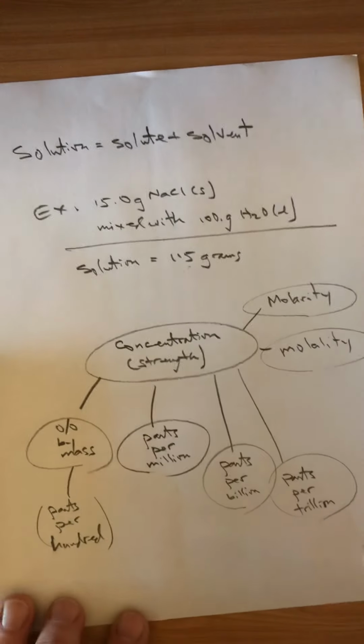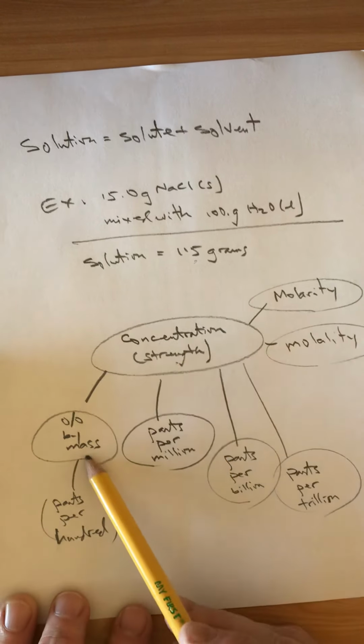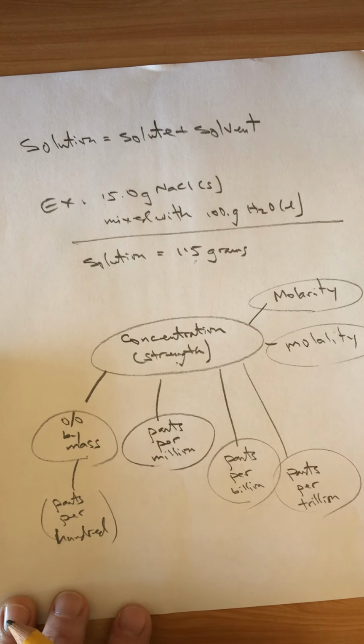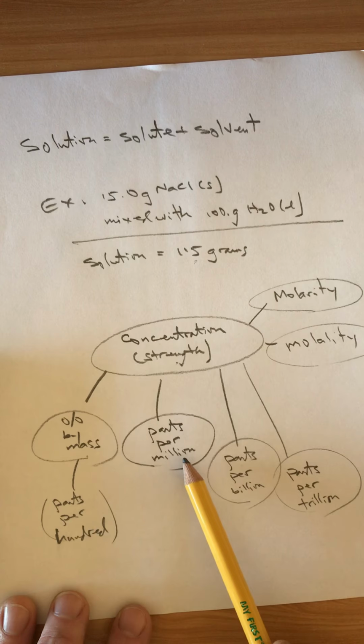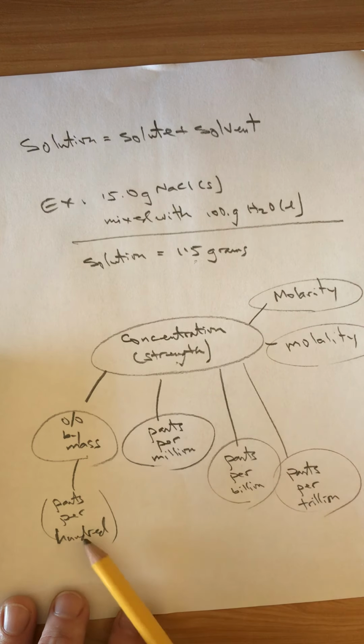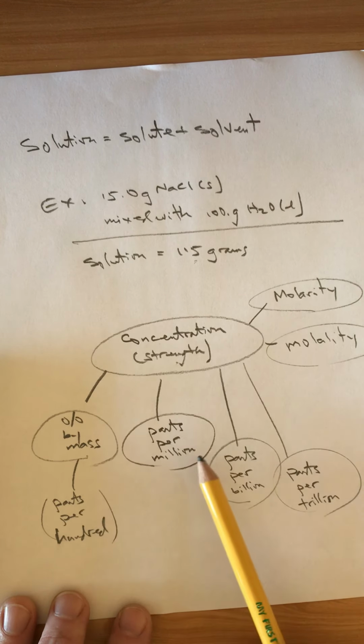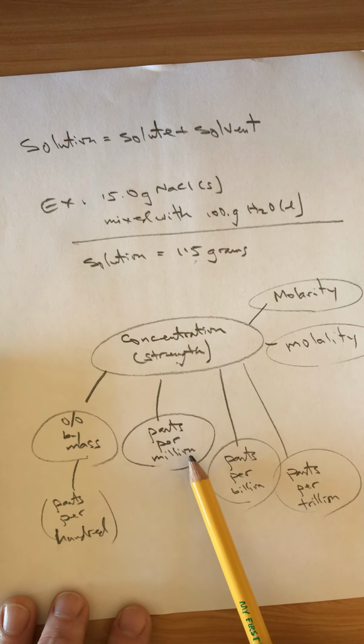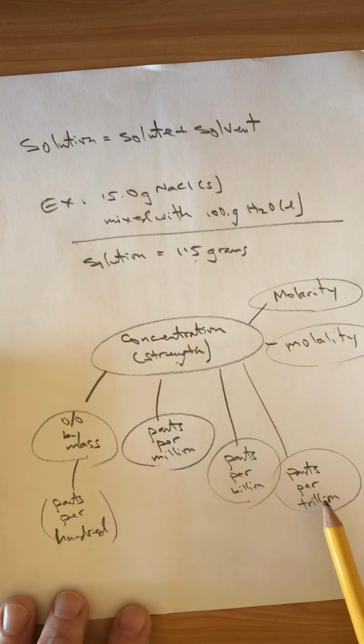Concentration can be expressed many different ways. Here's percent by mass. We talked about that. But if it's a really low percent, well, 0.00001% is probably not the easiest way to talk about it. Maybe parts per million is a better way to talk about it. I mean, percent is really, how many would it be per 100? Parts per million is, how many is it per million? If it's lower than that, you could do parts per billion or parts per trillion.